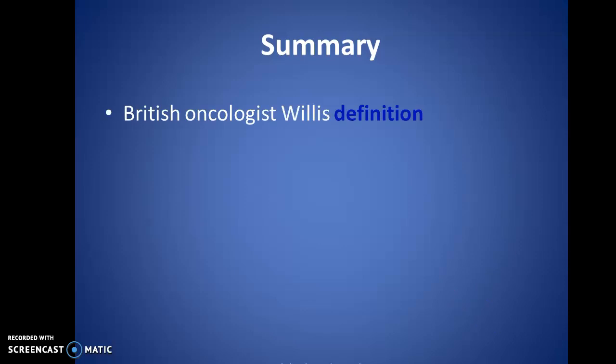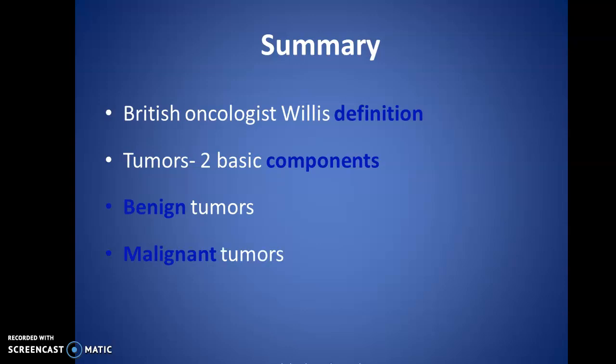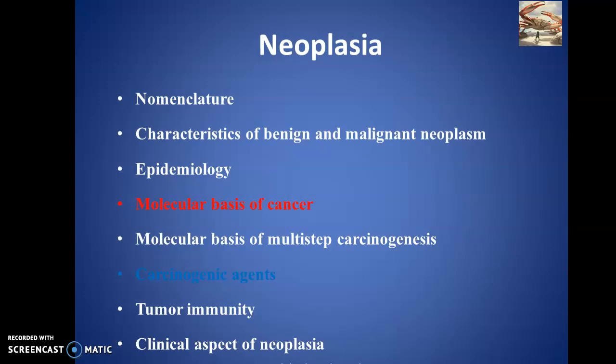To summarize, just now we saw the definition of a neoplasm as Willis had described it, and we studied that a tumor has two basic components comprised of the parenchymal and the stromal component. We learned about benign tumors and malignant tumors. So we are done with nomenclature.